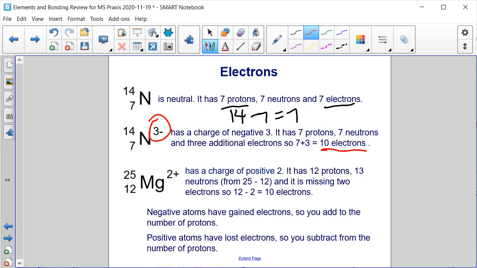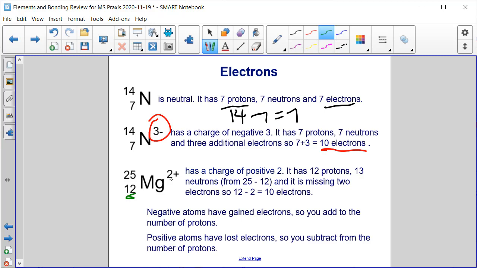Let's look at one that has a positive charge, so a cation, right? So magnesium, this is the magnesium ion. It has a charge of +2. The atomic number in the bottom left corner tells us that there are 12 protons. The number of neutrons can be found by taking the mass number 25 minus 12. So we get 13 neutrons.